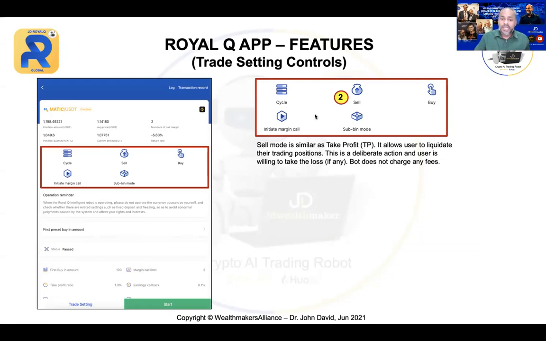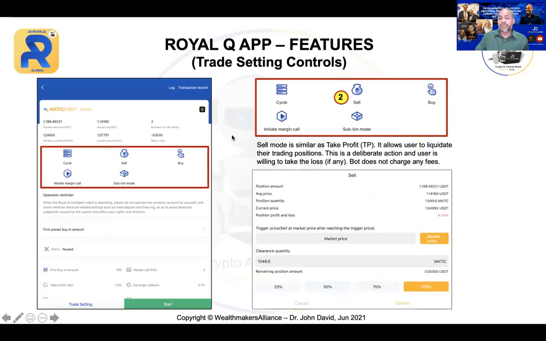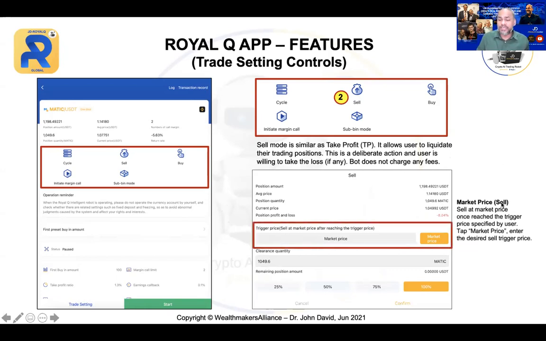Now let's watch. Once you click sell, you will see this. Over here you have the market price. This is the sell price. If you click this yellow, you can determine to sell at market price once it reaches the trigger price specified by the user. So you can decide the price that you want this robot to sell for you. It's up to you. You only need to tap the market and then key in the price.